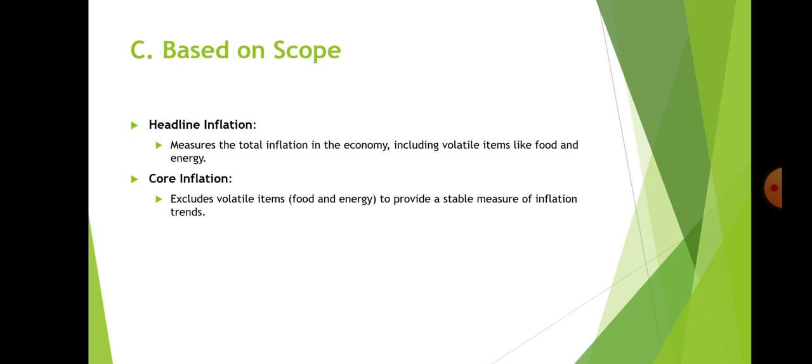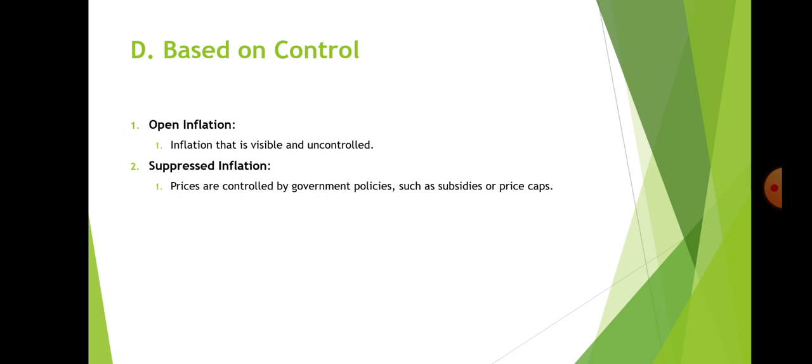Next we have based on scope. First we have headline inflation, that means it measures the total inflation in the economy including volatile items like food and energy. Next we have core inflation, which excludes volatile items, food and energy, to provide a stable measure of inflation trends.